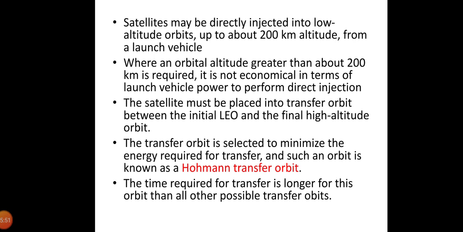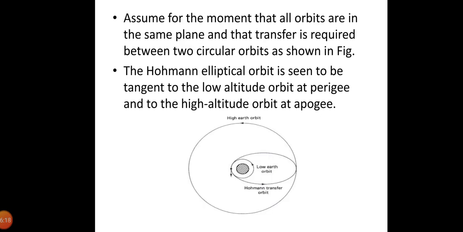At the perigee, in the case of rocket launch, the rocket injects the satellite with the required thrust into the transfer orbit. With the STS, the satellite must carry a perigee kick motor which imparts the required thrust at perigee. And at apogee, the apogee kick motor, that is AKM, changes the velocity of the satellite to place it in a circular orbit in the same plane. And that you can see in this figure.